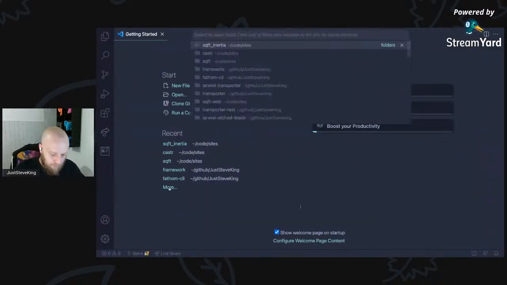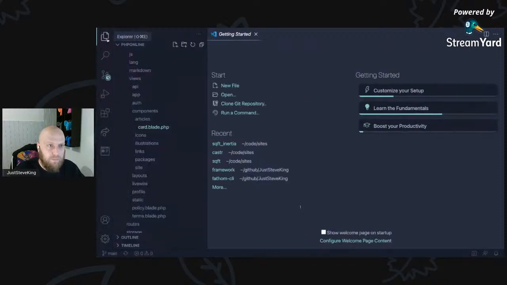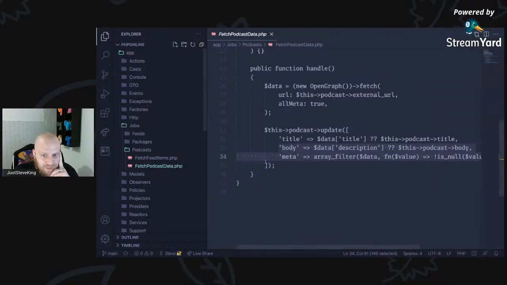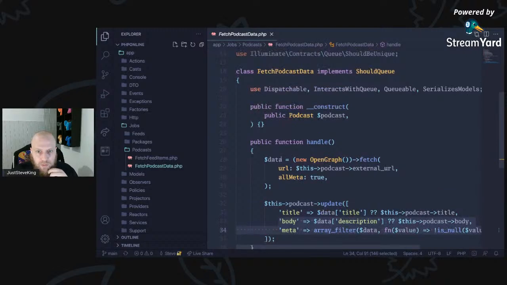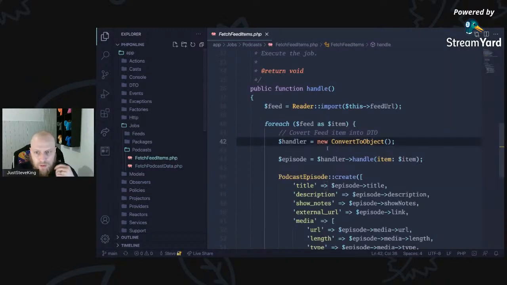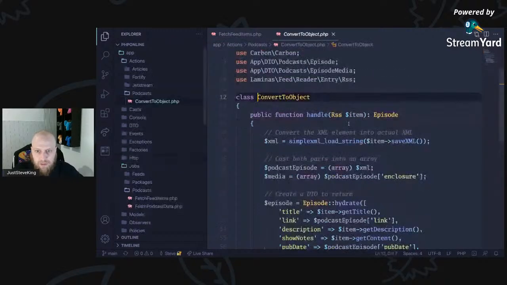I'm just going to open up PHP Online, and in our jobs, podcasts, fetch podcast data. So we're doing open graph stuff there. We're not wanting to do that right now. Handler import, for each one, we're going to convert to an object and then handle. So that handler.